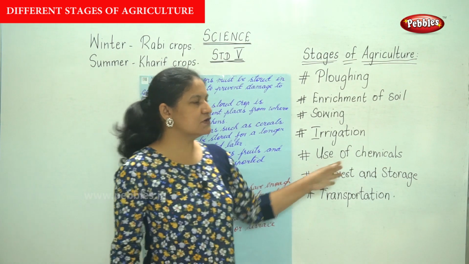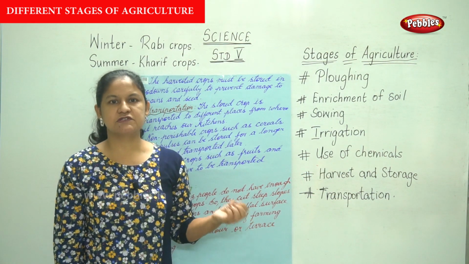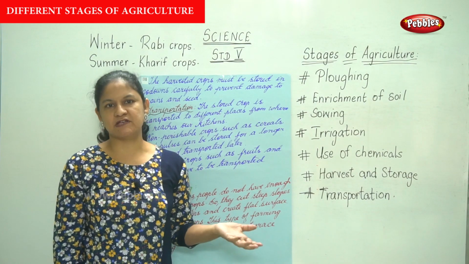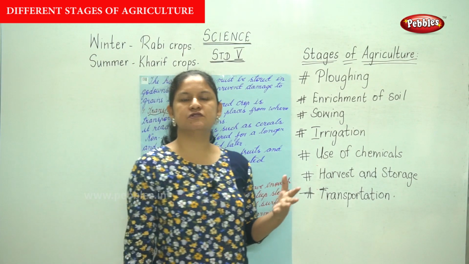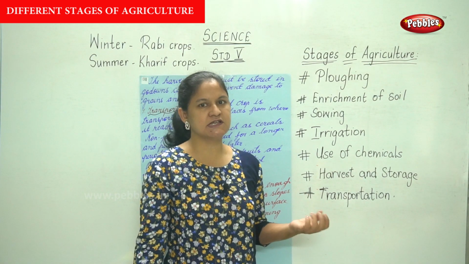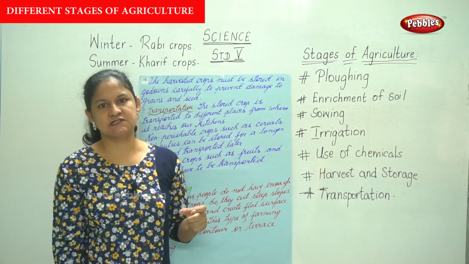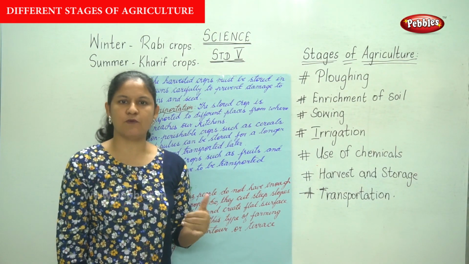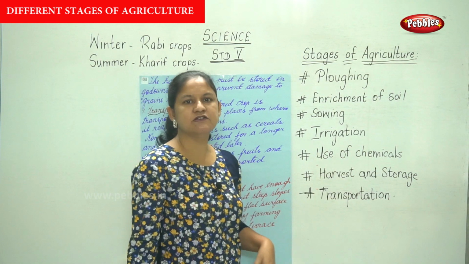Next is the use of chemicals, that is pesticides are used to protect it from pests like mice. Then scarecrows are used to drive away the birds, and finally the fields are fenced in order to protect the plants from grazing animals. The next is the harvest and storage.